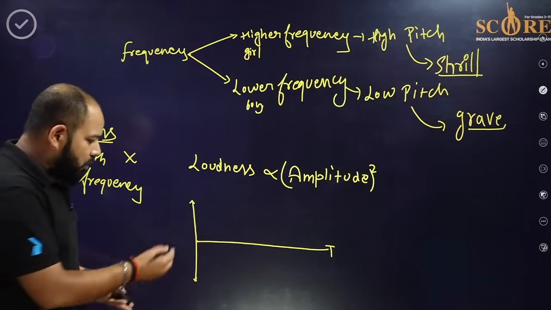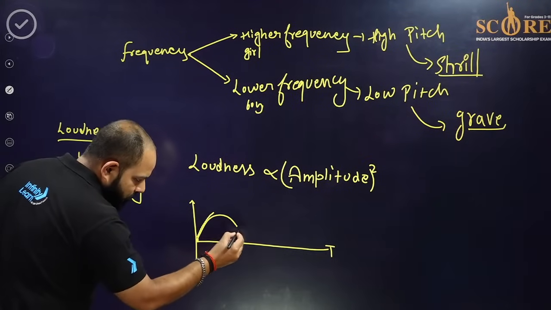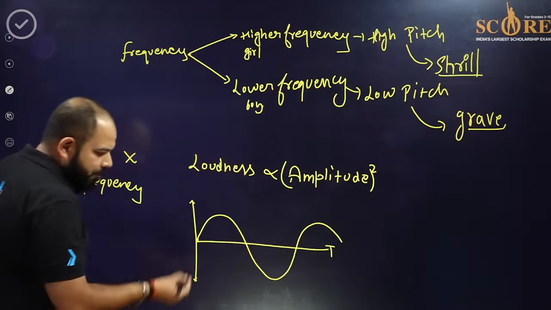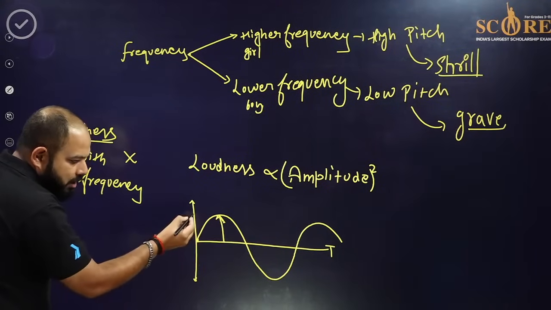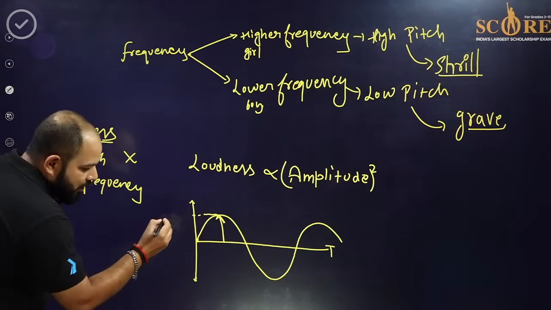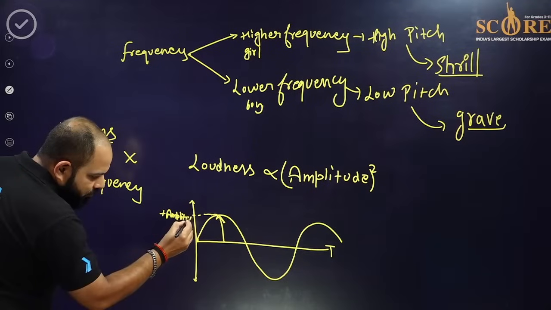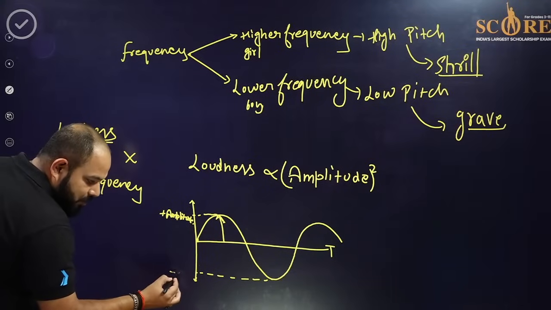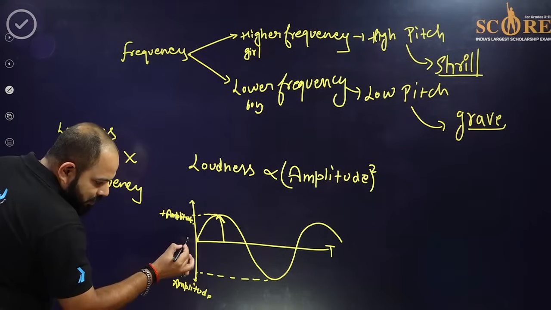So if we talk about the wave, this one part is the maximum peak. The maximum peak is the positive amplitude. And this is the minimum one, the maximum in the downward direction. This is also amplitude, but in the negative form. That is the mean point of it.